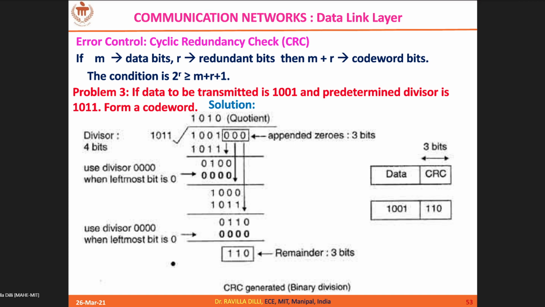Fine. So now here, most of the time in the textbooks, for the CRC division, they start like this. Let us see this example. 1011 is your generator polynomial, and keeping 1 in the coefficient part, I am proceeding with the first iteration. So 1011 I am keeping below 1001. So I'll arrive at 0010.